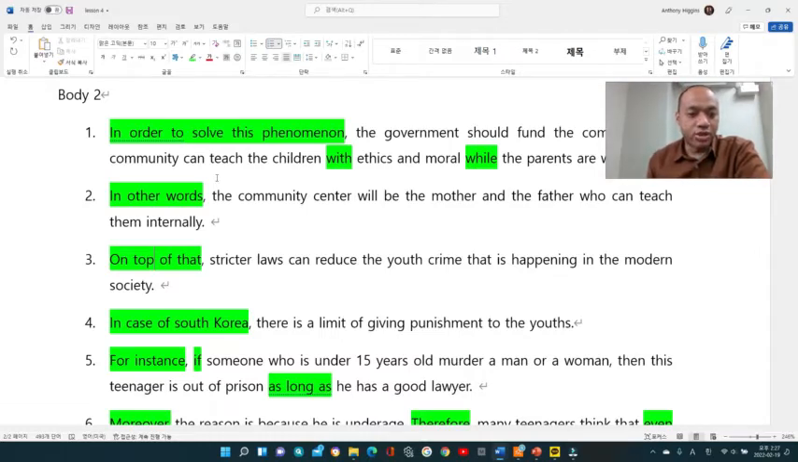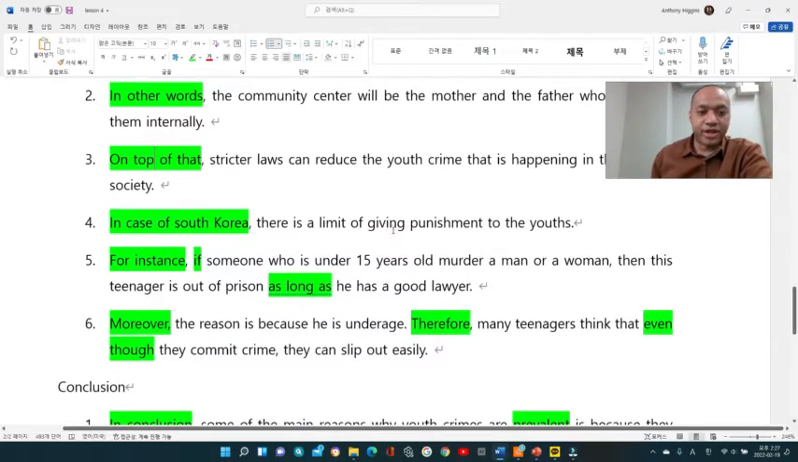Here, what you can see, right? It says stricter laws can reduce the youth crime that is happening in the modern society. In the case of South Korea, because I live in South Korea, so I put down what is happening in South Korea. There's a limit of giving punishment to the youth.